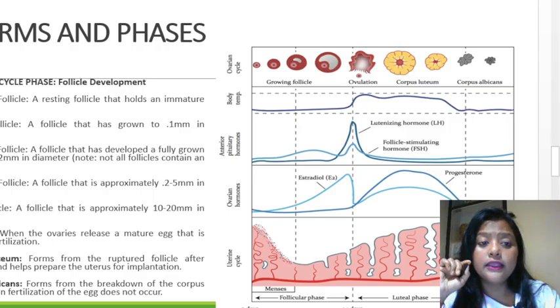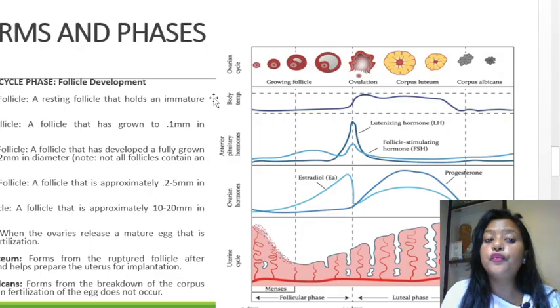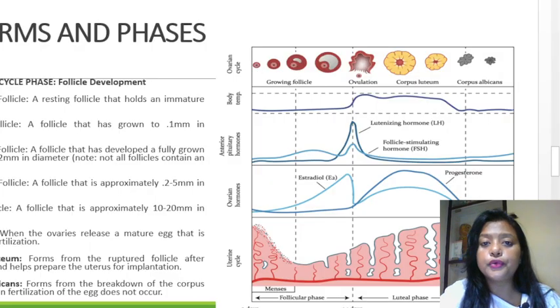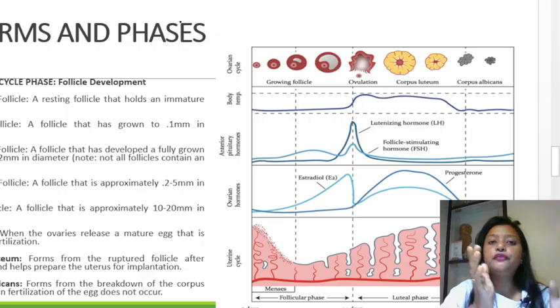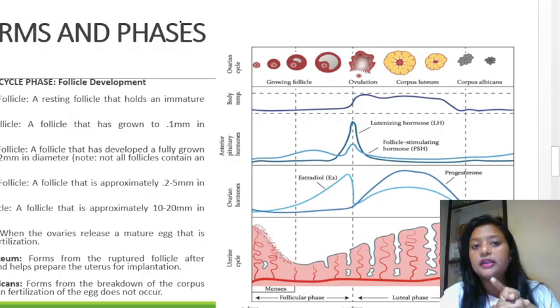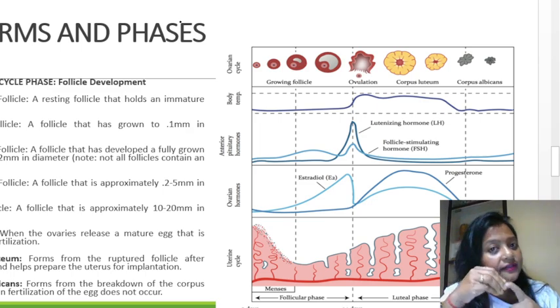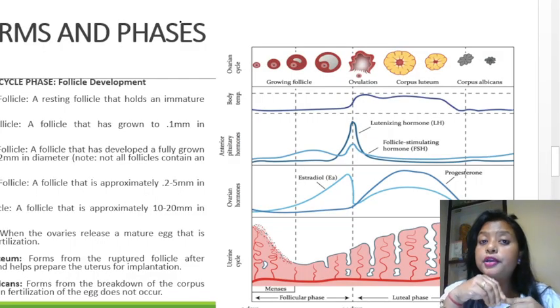So now we'll talk about the terms and phases, or we'll talk about the entire phases. So first is the ovarian cycle phase. As I've already told you, this is the part. Okay. Let me make it very clear to you, so that you don't have any confusion. So as I told, there are two stages: ovarian and uterine stage. Okay. So the ovarian stage is the part where the egg is being produced.